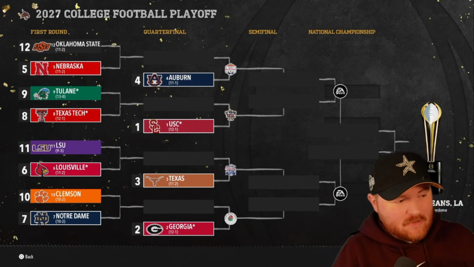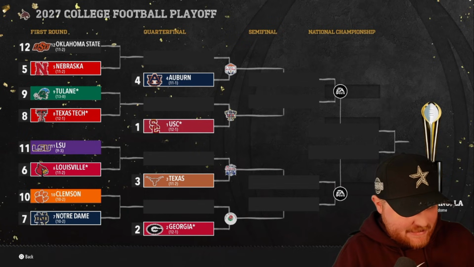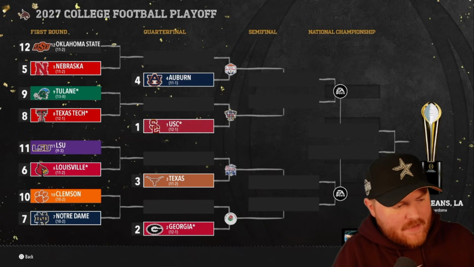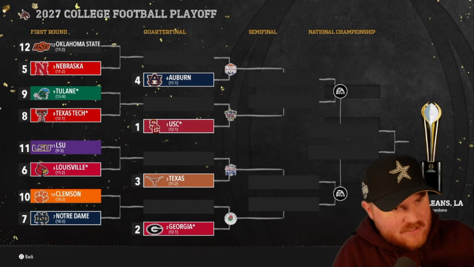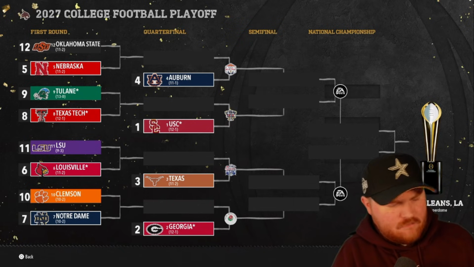Okay, Oklahoma State will take on Nebraska. Nebraska is an SEC team that makes it in. USC is an SEC team that makes it in. Other than that, we have no other SEC teams that make it in. There are 4 Big Ten teams that make it in with LSU, Georgia, Texas, and Auburn in. And then we have Notre Dame back in for the first time since our first sim. Louisville's in for the first time as an ACC team. Oklahoma State is in for the first time as a Big 12 team.